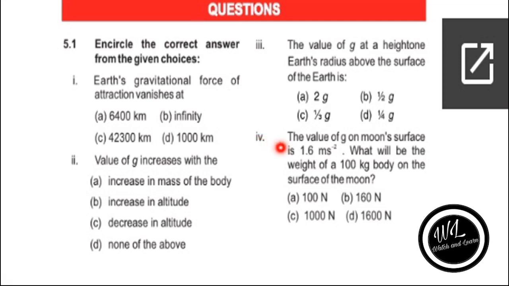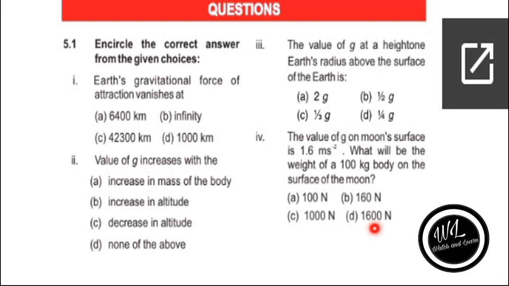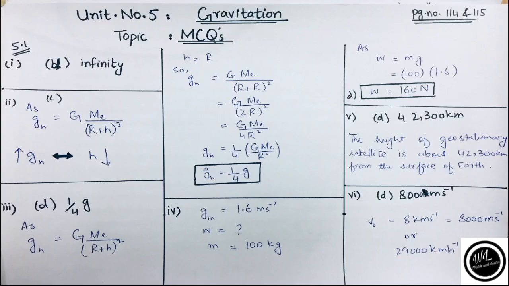Fourth MCQ is: the value of g on the moon surface is 1.6 meter per second square. So g is equal to 1.6 meter per second square. What would be the weight of a 100 kg body on the surface of the moon? We have to find out the weight, and the mass is 100 kg. As we know, weight is equal to mass into gravitational acceleration. By multiplying both, we'll get the answer as 160 Newton, and the option is B. So the right option is B.